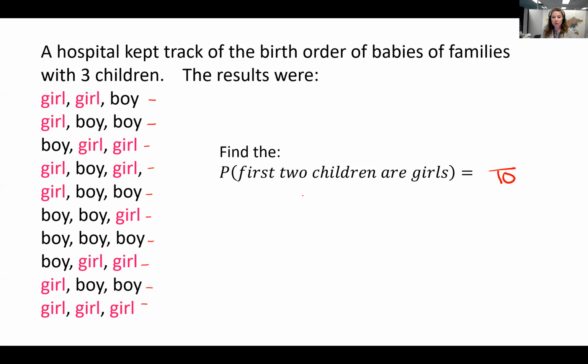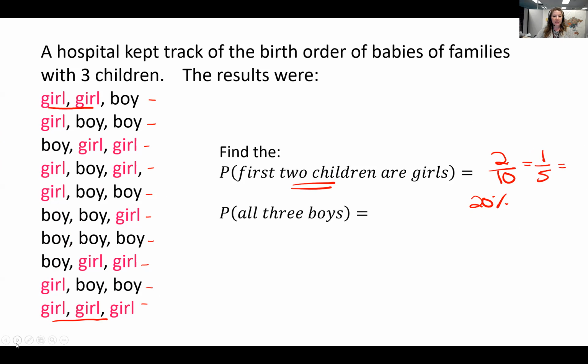The first 2 children, here are 2 girls. So this is the birth order, girl, girl, and girl, girl. Those are the only 2. So 2 out of 10, or 1 out of 5, which is 20%, or 0.2.